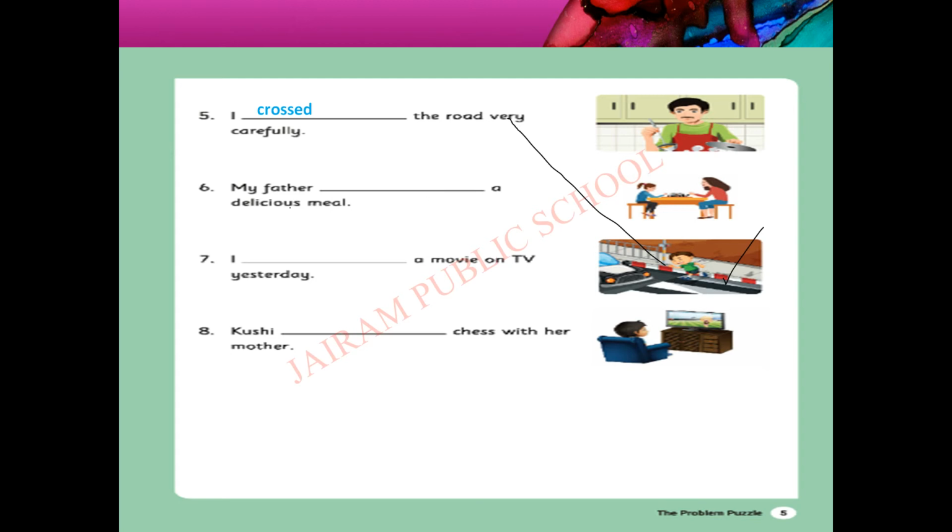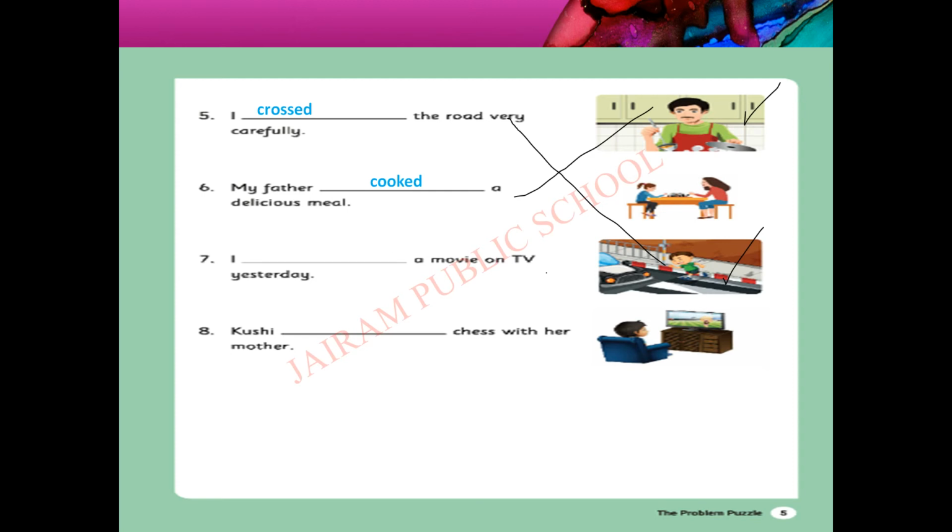My father dash a delicious meal. Where is father and meal? This is the picture. So we have to match it and then we have to write. What is he doing? He is cooking. So cook plus ed, cooked. Already he completed that action.